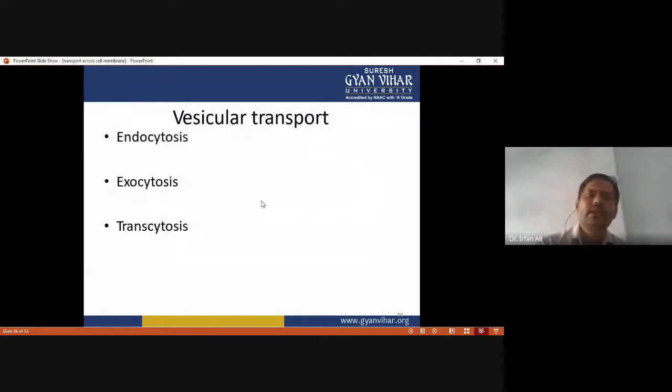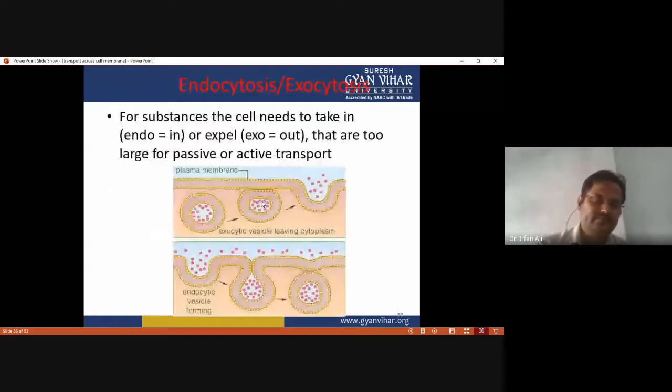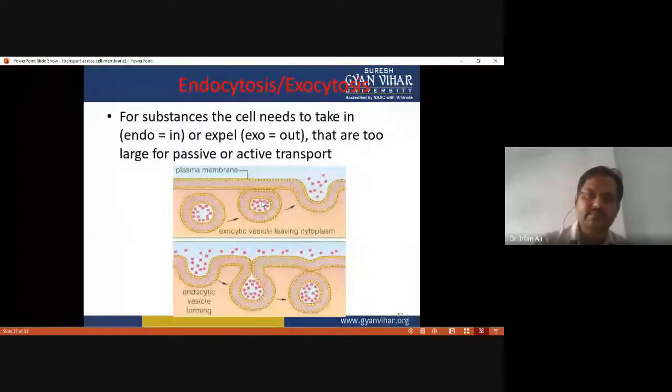And next one is vesicular transport, like endocytosis, exocytosis, and transcytosis. In this figure you have to see exocytic vesicles leaving the cytoplasm. This mature vesicle fuses with the plasma membrane and releases its content from the cell.